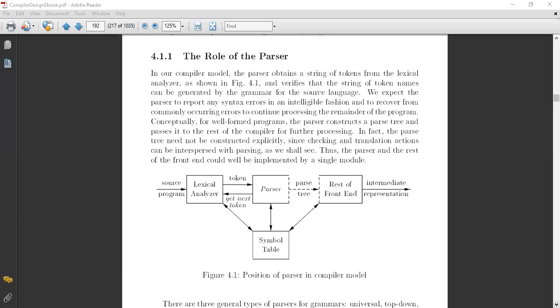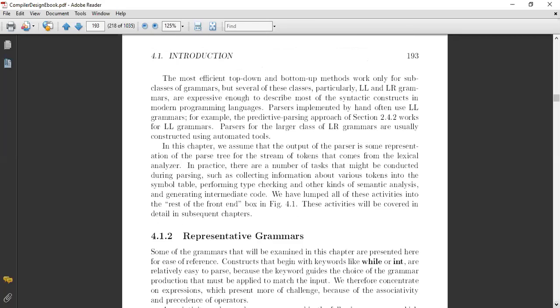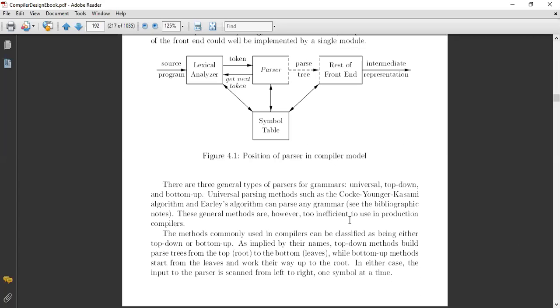Now, there are three general types of parsers: the universal, the top-down, and the bottom-up. Universal parsing methods such as the Cocke-Younger-Kasami algorithm and Earley's algorithm can parse any grammar.